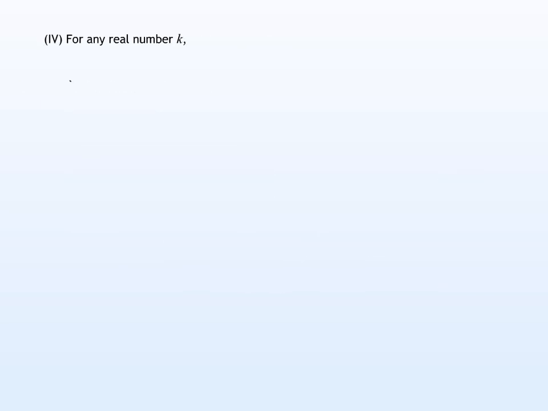Here, let's state the fourth property, which states that for any real number k, the integral of k times f of x dx is equal to k times integral of f of x dx. Consider left side of the property to be proved.